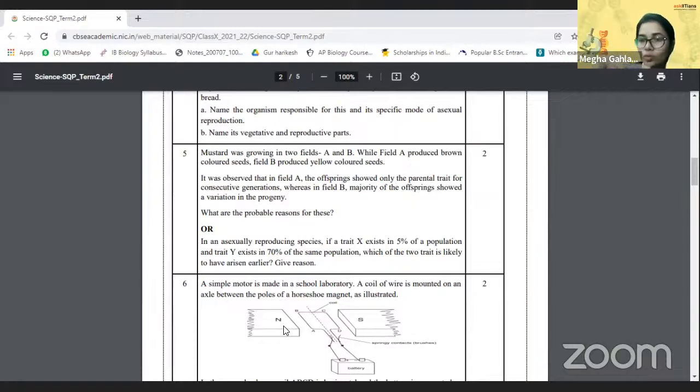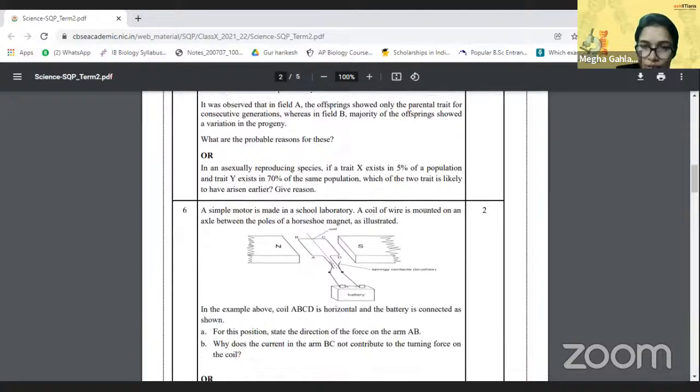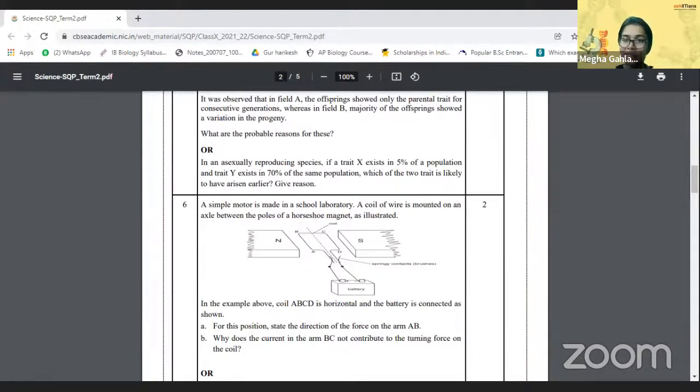In an asexually reproducing species, if a trait X exists in 5% of a population and trait Y exists in 70% of the same population, which one of the two traits is likely to have arisen earlier? This is a very straightforward question. One characteristic is there in 5%, another one is there in 70%. Which of these two came first? It's quite obvious that trait Y came first. Yes, absolutely correct.